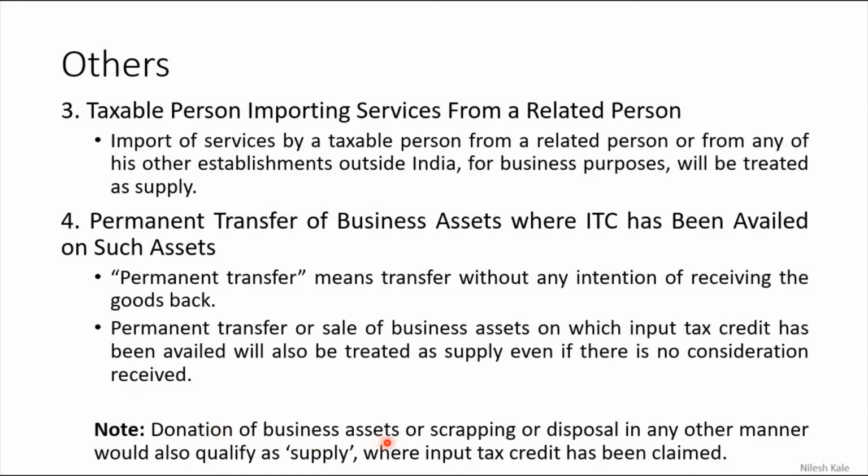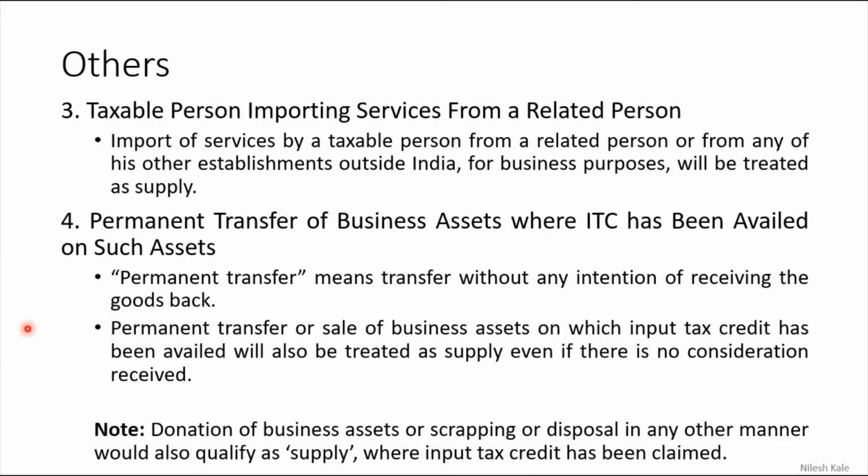Note, donation of business assets or scrapping or disposal in any other manner would also qualify as supply where input tax credit has been claimed. Look at this note, very important is this point. Donation of business assets, you are donating business assets. Obviously there is an intention of not receiving the goods back, but to acquire these business assets you have claimed the input tax credit and therefore that will qualify as supply and therefore you have to pay the GST, right? So this is all about Schedule 1.